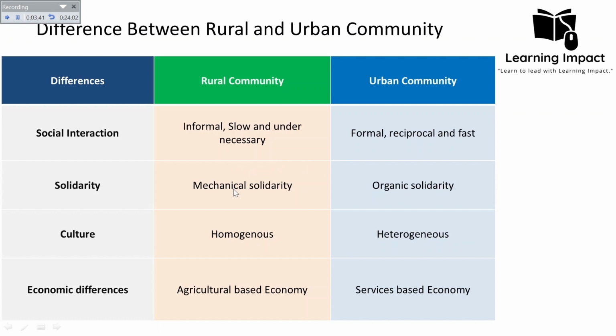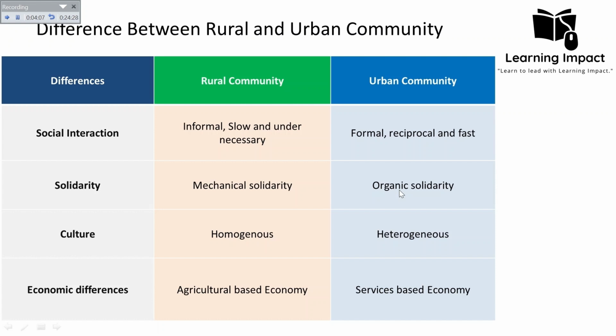So we can take an example of mechanical solidarity, like a small town, where everyone attends the same church, participates in community events, and shares a strong sense of tradition. When a neighbor's house is damaged in a storm, the community comes together to help with repairs, demonstrating a strong collective conscience and a sense of shared responsibility. But on the other hand, we can take the urban community example. In case of organic solidarity, like in a large city, people from different professions and backgrounds work together to provide goods and services.